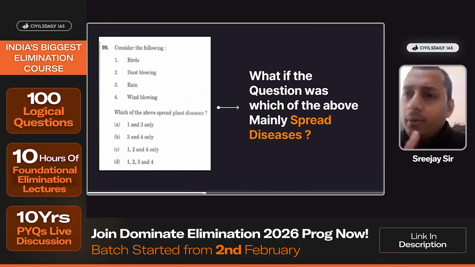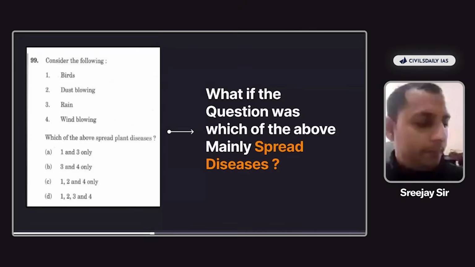Dust blowing will be there, rain will be there, wind blowing will be there. But if the word mainly was there and birds was used, then probably 2, 3, 4 would have been the answer. That's the significant difference that the word mainly makes. Okay, everyone?